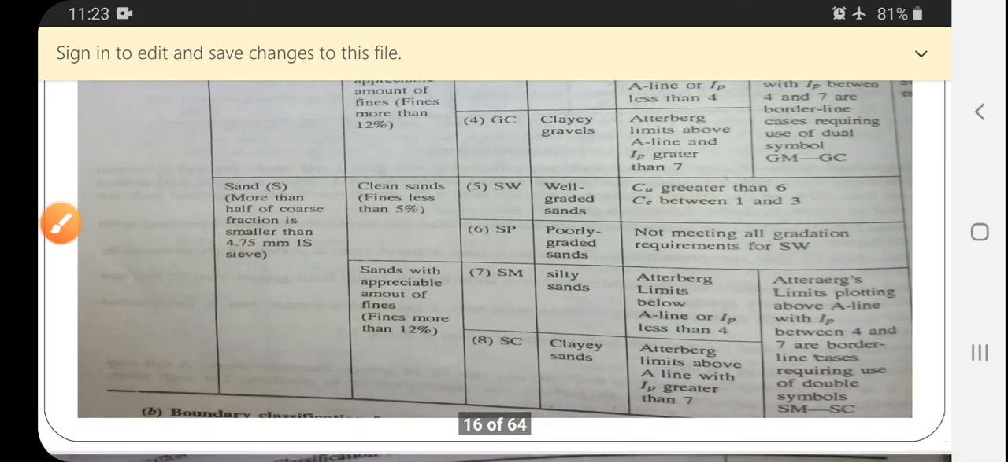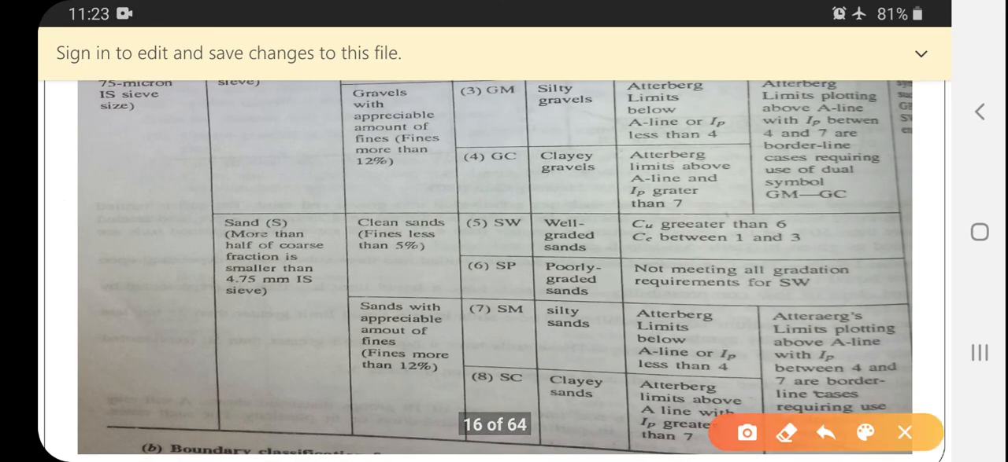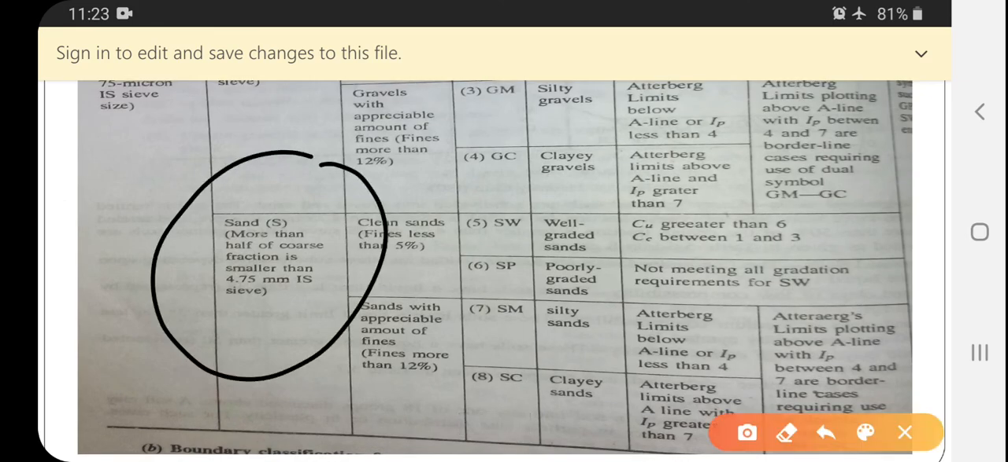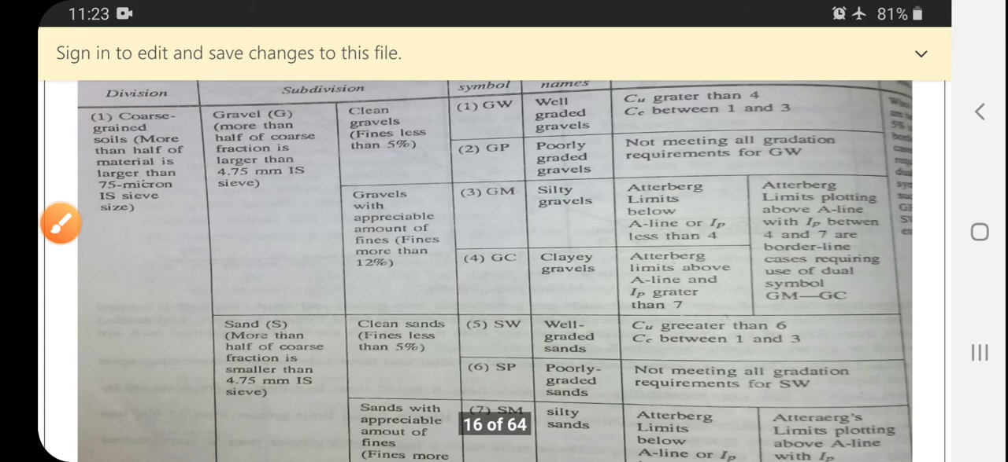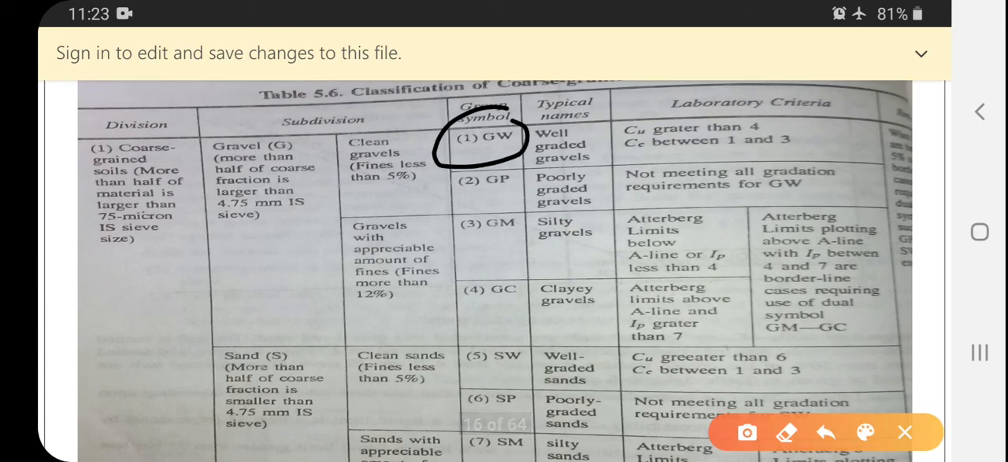So here the next classification is sand. In sand, more than half of the fraction should be smaller than 4.75 mm IS sieve. So these are the different group symbols, that is GW. What do you mean by GW? Well graded soil. Here I have taken CC and CU. What do you mean by CC and CU?